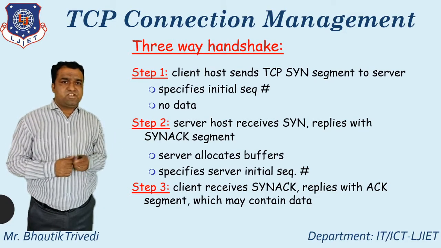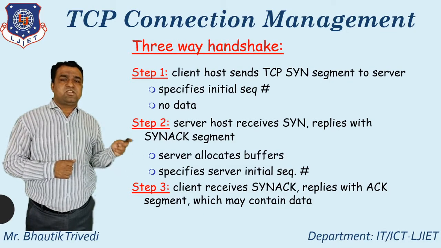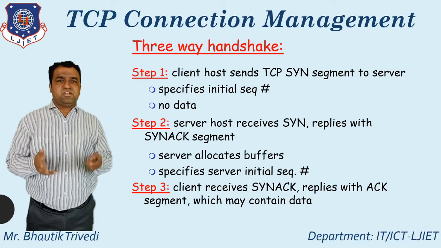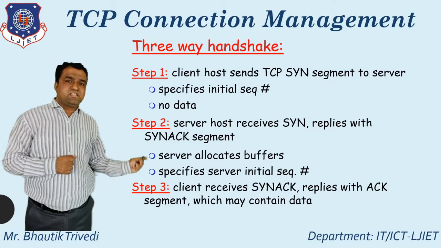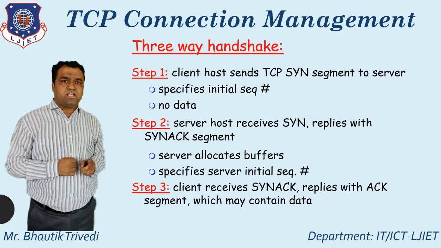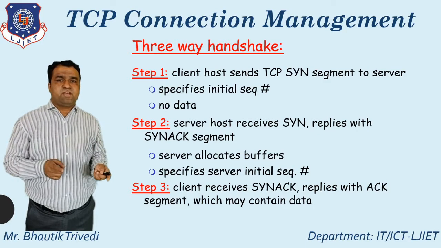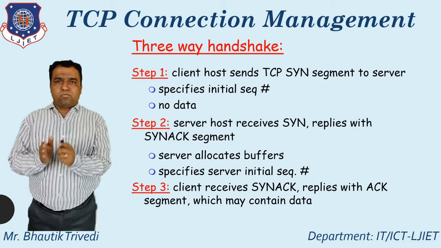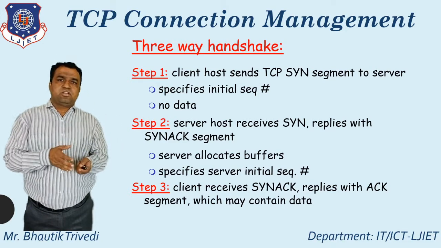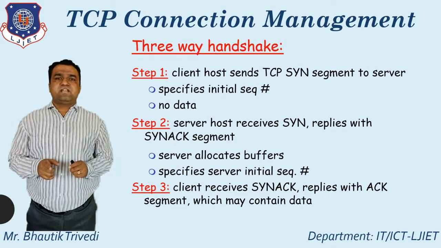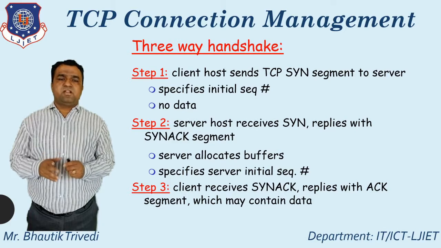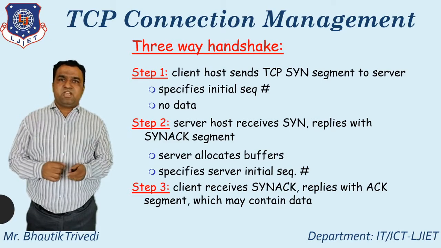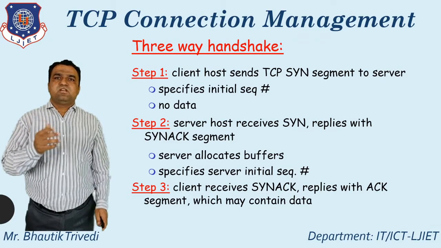The server replies with the synchronization acknowledgement segment. So the server allocates the buffer. It specifies the server initial sequence number also, and the client receives this synchronization acknowledgement and replies with an acknowledgement segment which may contain data. So first, the connection is established from client to server, the server sends the acknowledgement response to the client, and the client replies with the acknowledgement segment which may contain the data. This is the way you can perform TCP connection management.